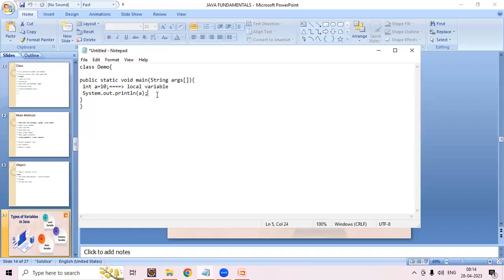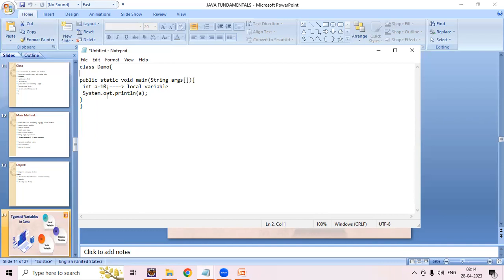One more thing, this local variable we cannot access outside the main method, or outside the method. Once you declare a variable within the method, you can access it within the method only.